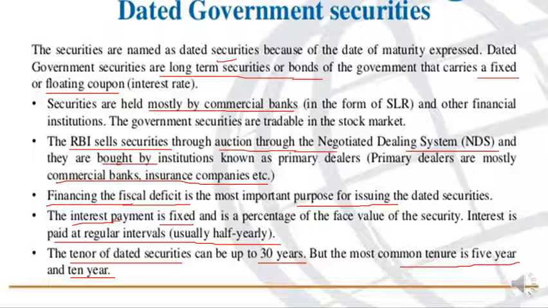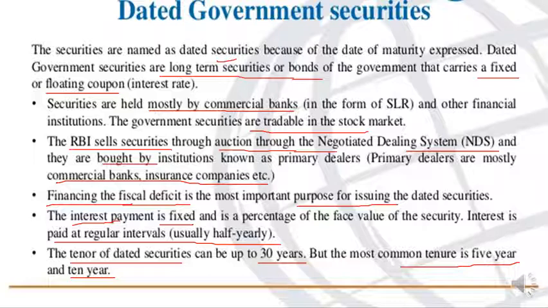Another plus point is that it can be traded in the stock market, which I have already told: government securities can be traded in the secondary market. And the issuer of dated government security is the RBI.